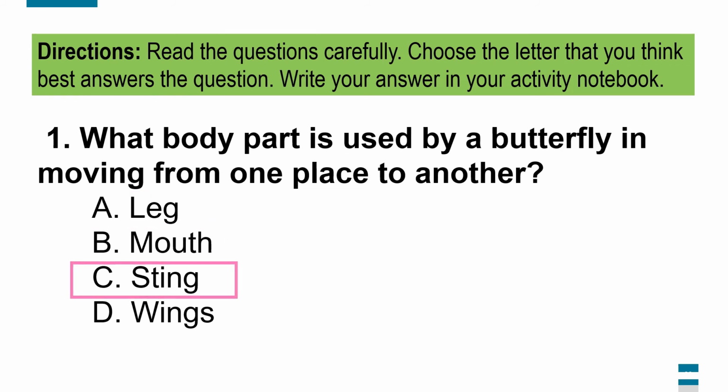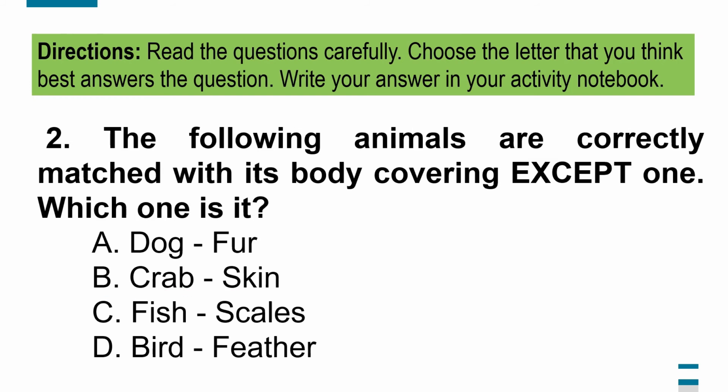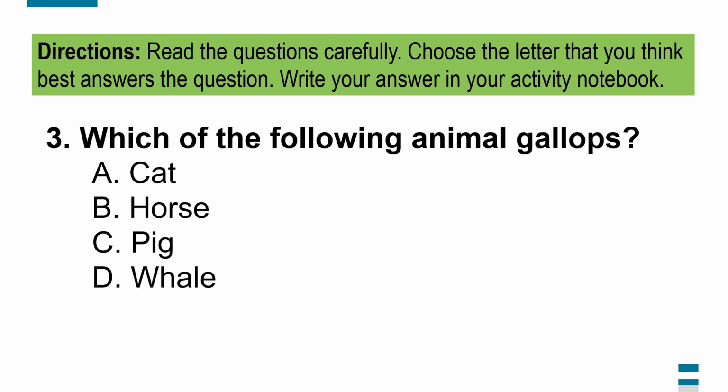C. Sting. D. Wings. Number 2. The following animals are correctly matched with its body covering except one. Which one is it? A. Dog fur. B. Crab skin. C. Fish scales. D. Bird feather.